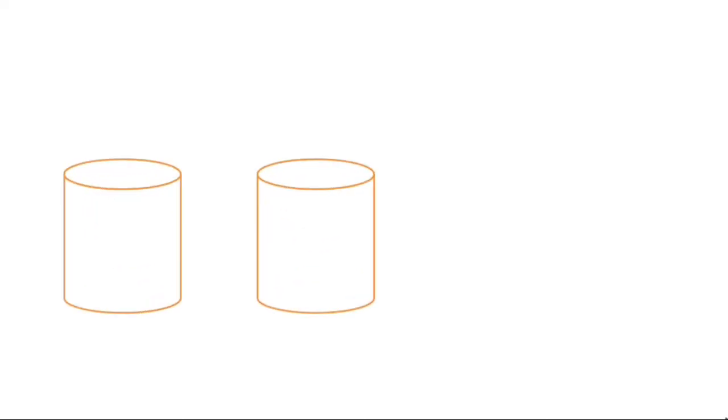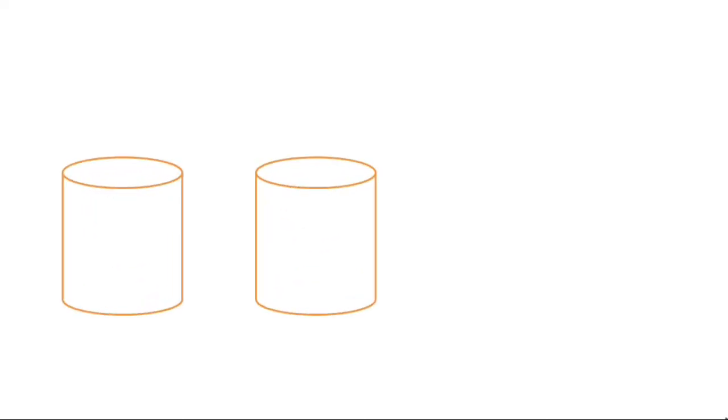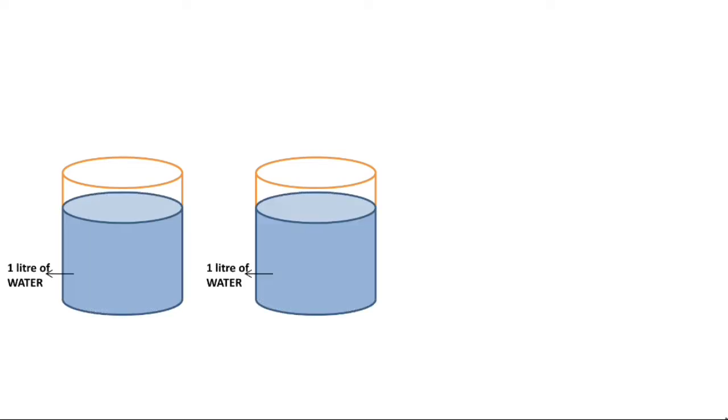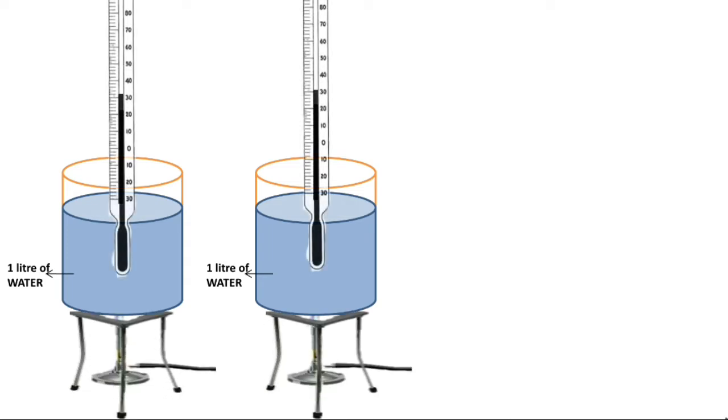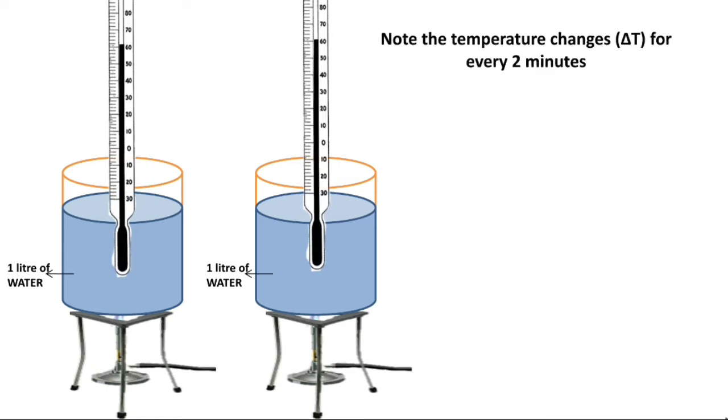Now come to the second case. Take 1 liter of water in a beaker and heat it over a constant flame. Note the temperature changes for every 2 minutes. What do you notice?